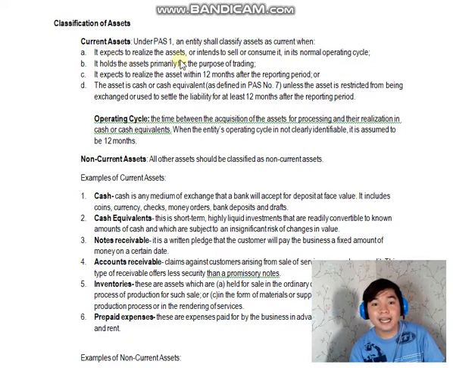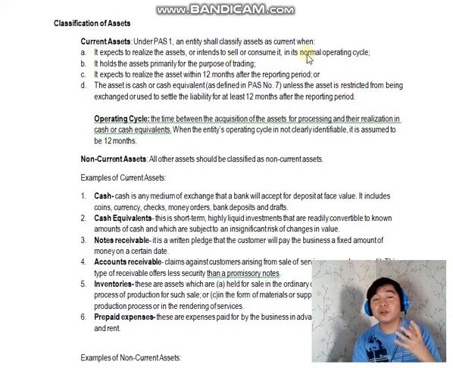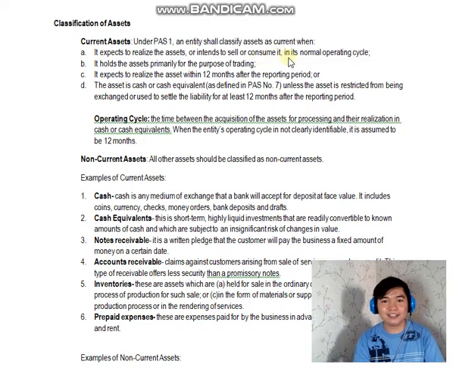expects to realize the assets or intends to sell or consume it in its normal operating cycle. Example po nito is yung receivable, accounts receivable, because it expects to realize the asset, right? Or intends to sell or consume it. Intends to sell, of course, the inventories, current assets. Consume it. Example po nito is yung prepaid expenses, such as the prepaid insurance, prepaid rent, or supplies, like that. So, in its normal operating cycle.